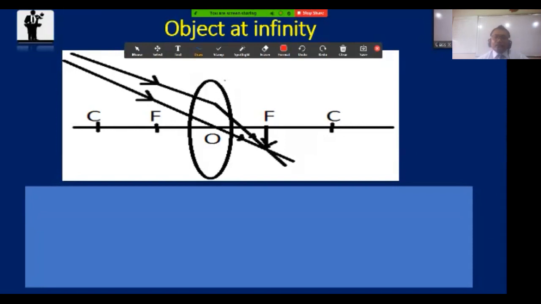Because this is the initial point and this is the last point for infinity. But it is vice versa. It is the reciprocal of this. That's why this image should be diminished. Am I right, boys? Yes, sir.